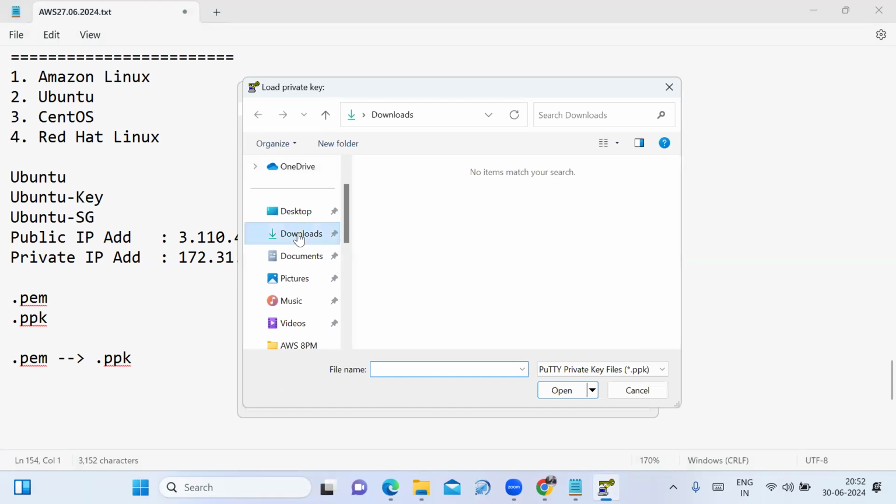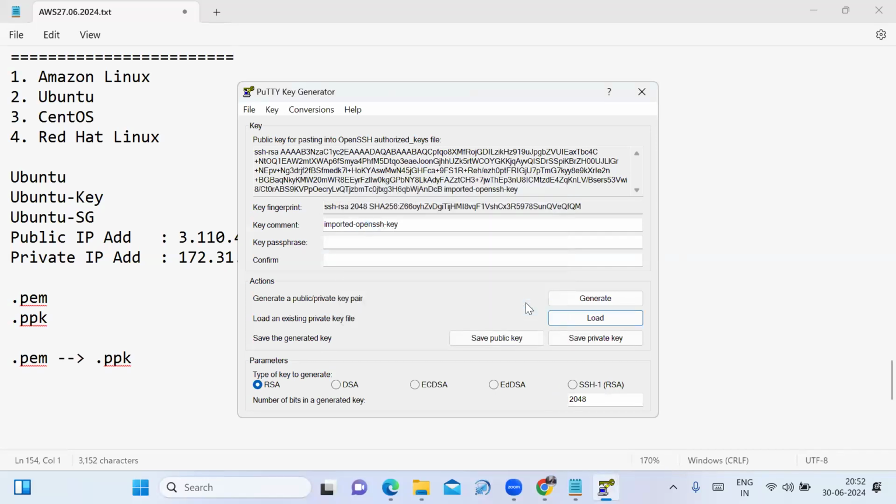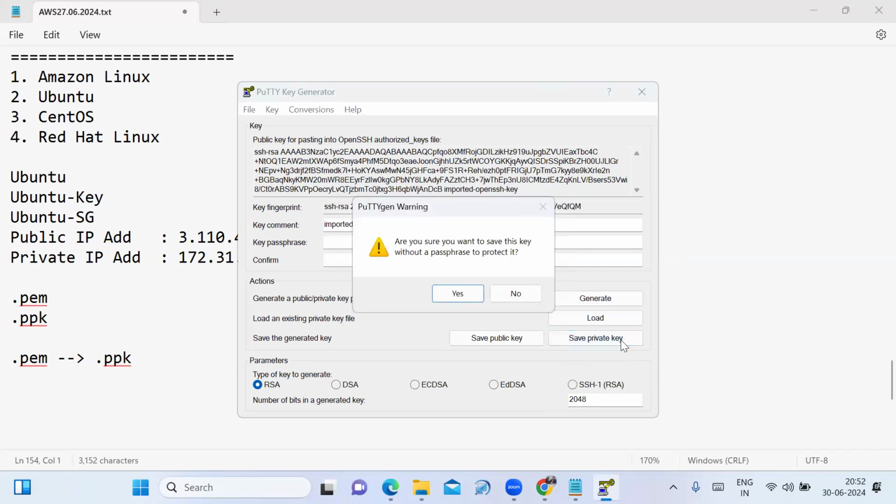Where is your PEM file? In my downloads. My PEM file is not visible, but the reason is you are not selecting the file type all files. If you select all files, then your PEM file is there. You have to select your PEM file, click on open, click on OK. All the steps are mentioned in my class material, don't worry about that. And then click on save private key.